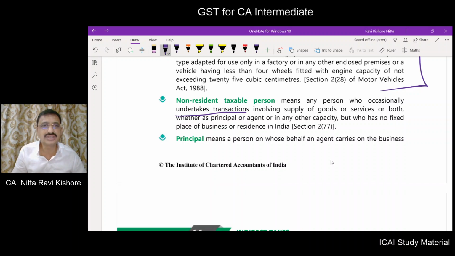That person who is occasionally undertaking transactions involving supply of goods or services or both, whether as a principal or agent or in any other capacity, but who has no fixed place of business or residence in India. So, the non-resident taxable person is not having any fixed place of business in India, but he is supplying occasionally. What is supplying? Goods or services or both, in the capacity of the principal or in the capacity of agent or in any other capacity.